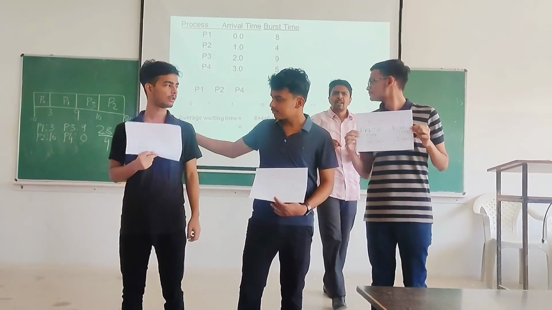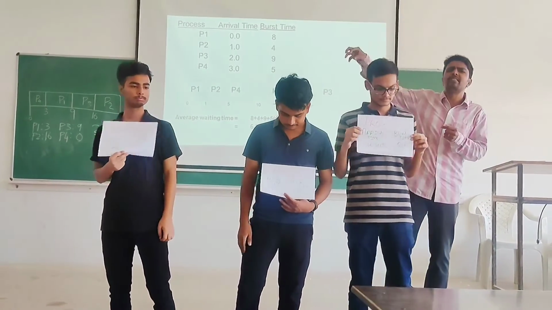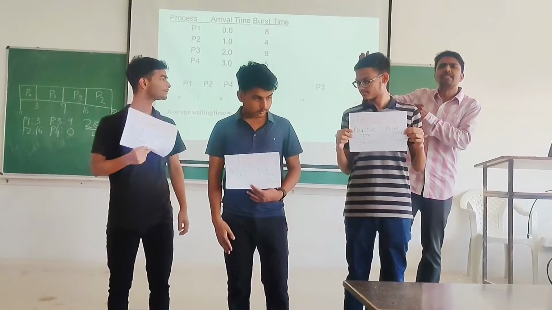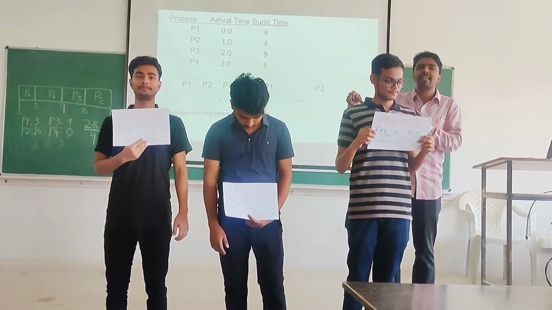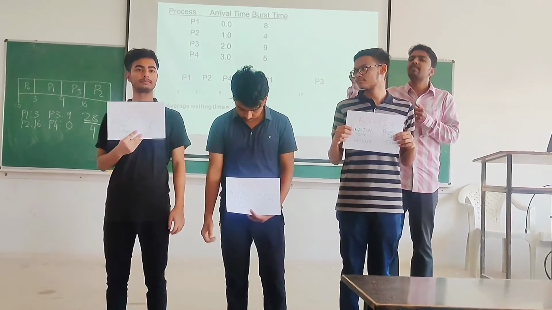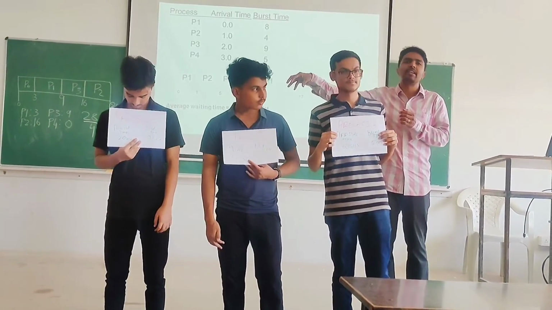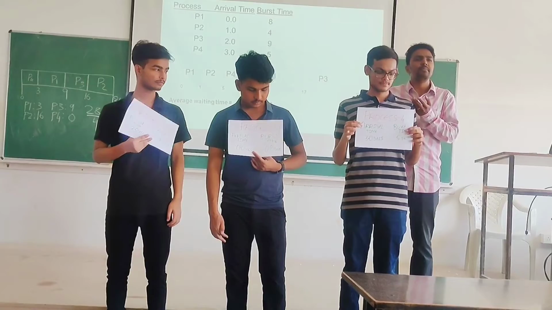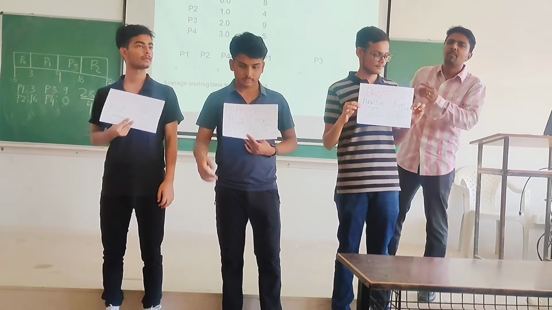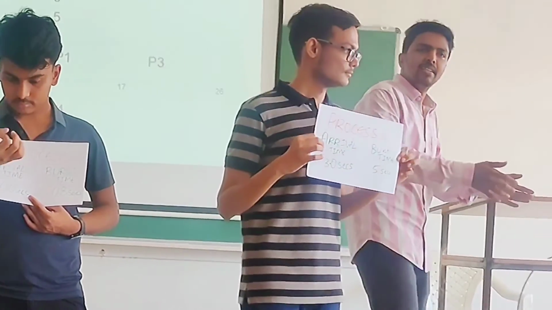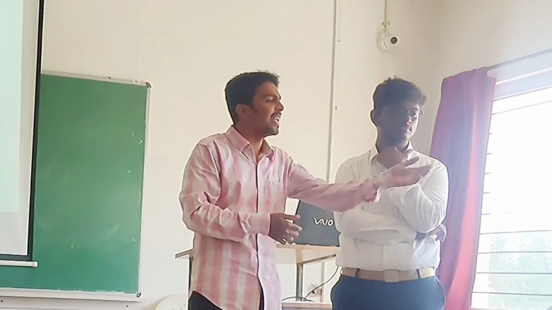At time 5, do I need to check whether any process is still coming? As of now, with this example, there is no other process. So my only job is to check the shortest job among all the processes in the ready queue. Which is the shortest one? This process P4. What's the time left? 5. So from 5 to 10, this process will complete its execution.